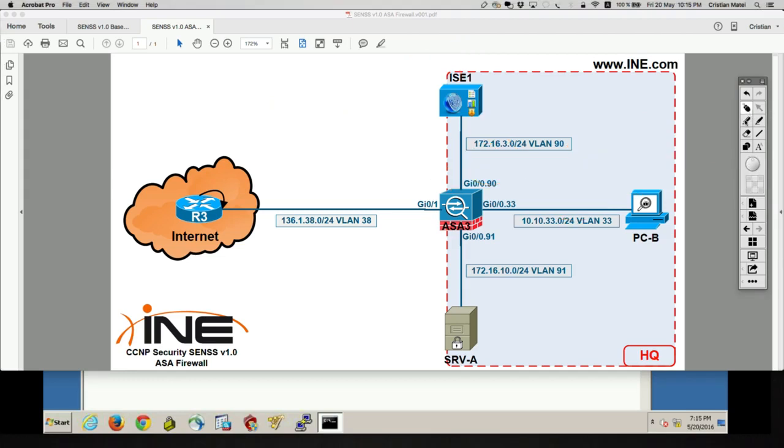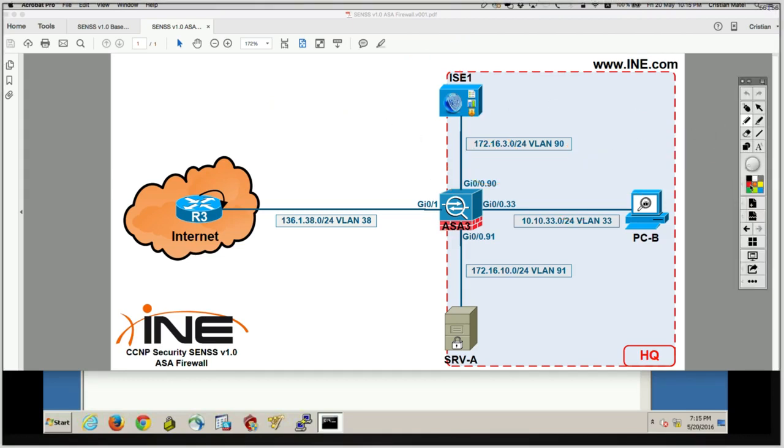What should this mean? Just to repeat this from the CCNA level, what is a stateful firewall? It means that when the ASA receives a packet inbound, it is first going to look in the connection table to see if it has an entry for that packet. And if it has an entry for that packet in the connection table, it's going to see if the packet received matches the state of that entry from the connection table.